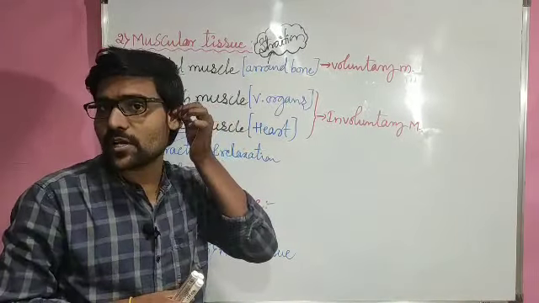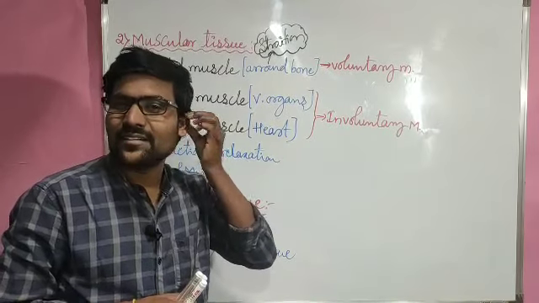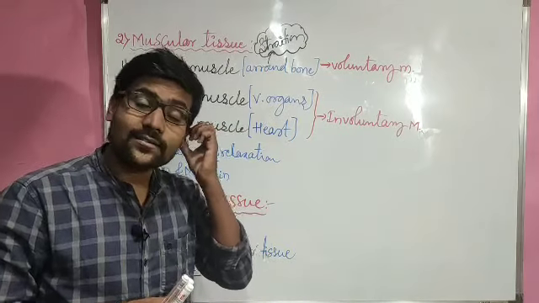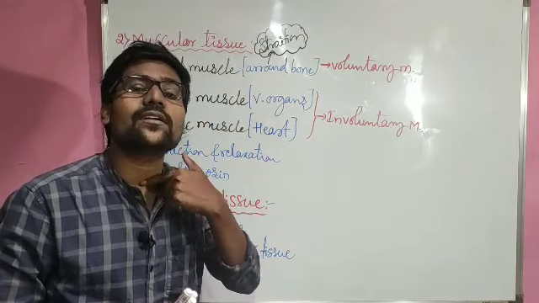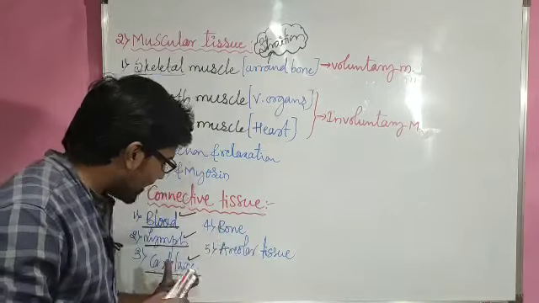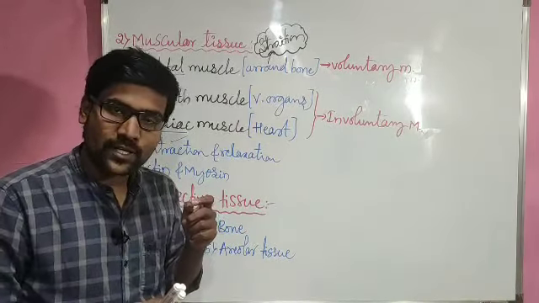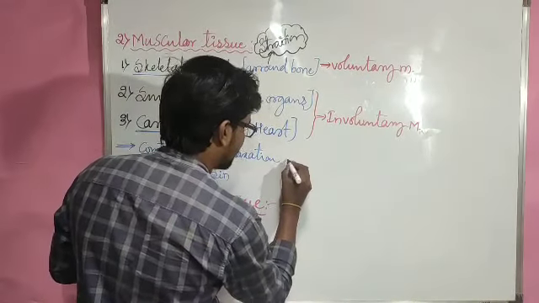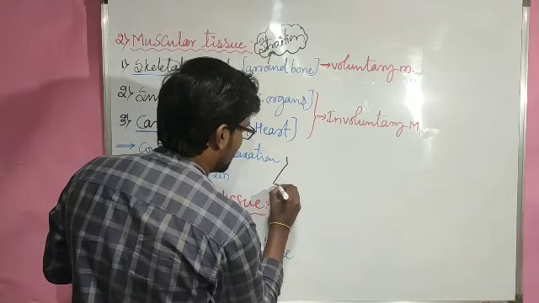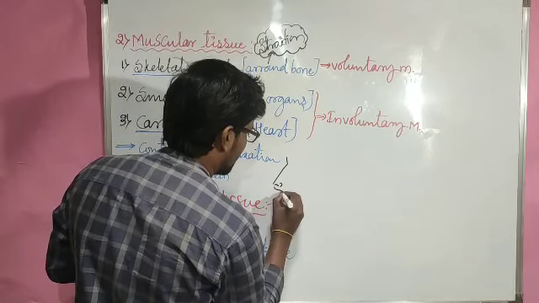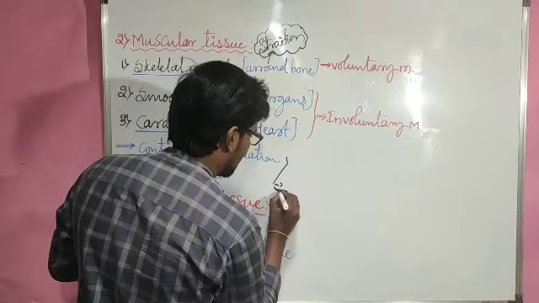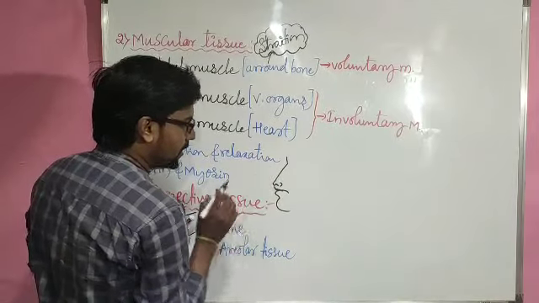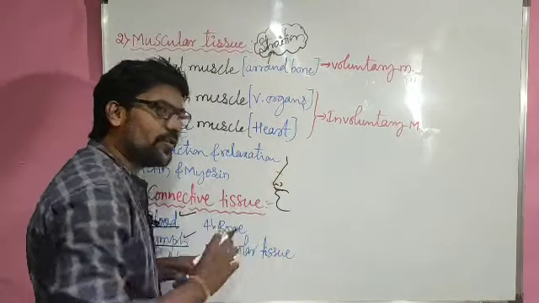Or else you can imagine this one also, this portion here, the pinna, it is not exactly muscle, it is actually cartilage, right? And this cartilage we can also feel here in the trachea. So cartilage is also a special connective tissue. Imagine this tip portion up to this mark, it is made up of cartilage.